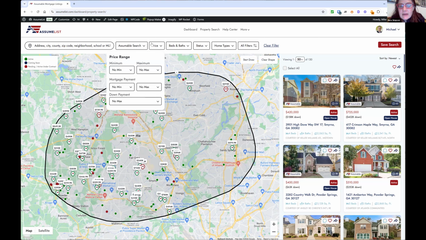You can do minimum, maximum, mortgage payment, down payment. Now, you cannot search by interest rate, but you can search by something that will give you low interest rates, which is you can set a minimum mortgage and a maximum mortgage down payment. And that will help you identify low interest rates. Isn't that cool? I was just using this hack with an agent subscriber yesterday.